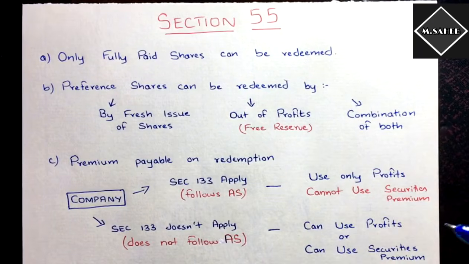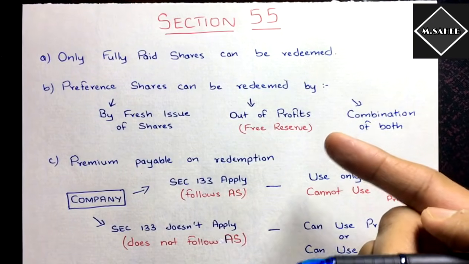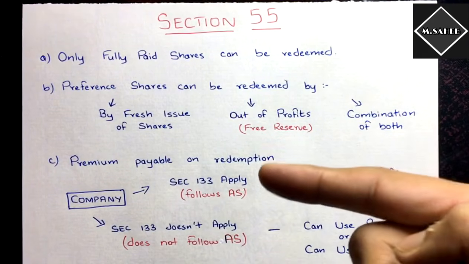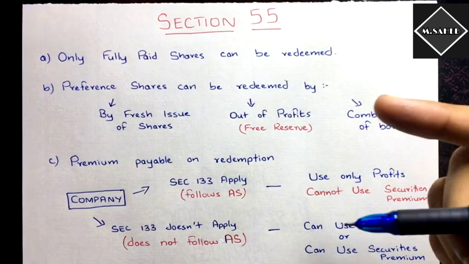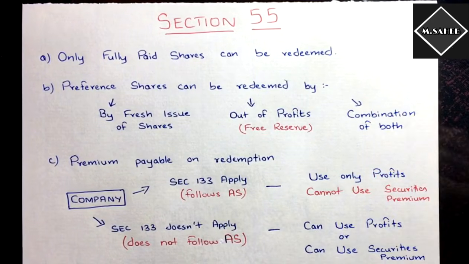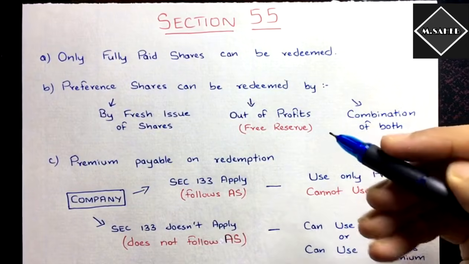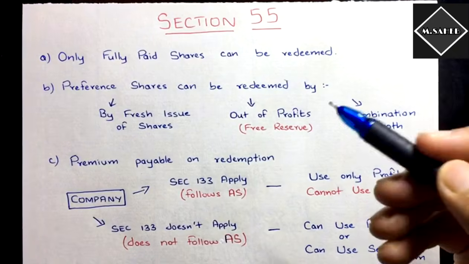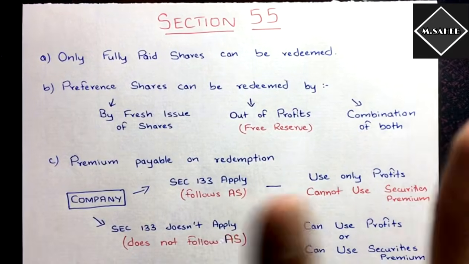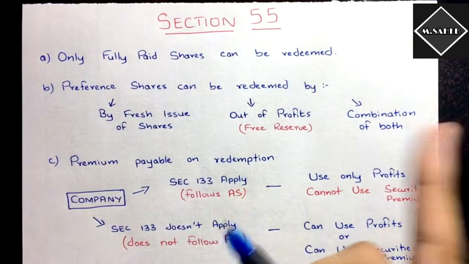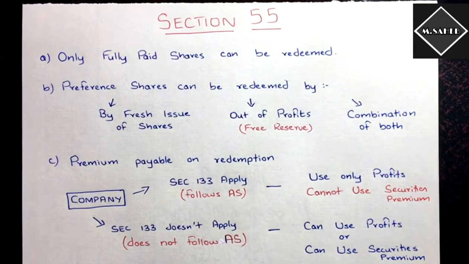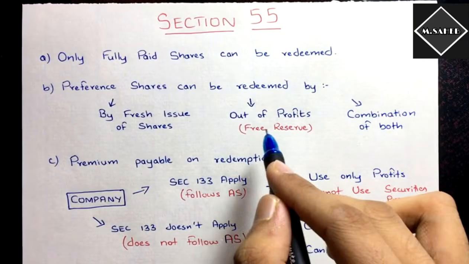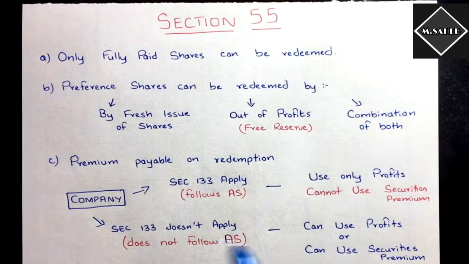So now when you are in need of money, what will you do? You will sell off those assets, right? Those are profits only that you invested, and you are earning from those assets. So now you are in need of money, so you are going to sell off those assets, get your money back and pay off the preference shares. Okay, so there are only two ways: by fresh issue of shares or out of profits, or a combination of those two. Don't think that selling of investment is another way. That's the same thing, out of profits only. Fine. Okay, now let's see the C1.